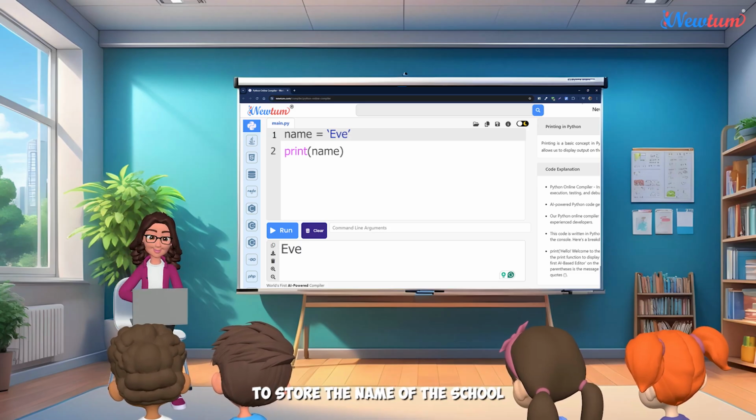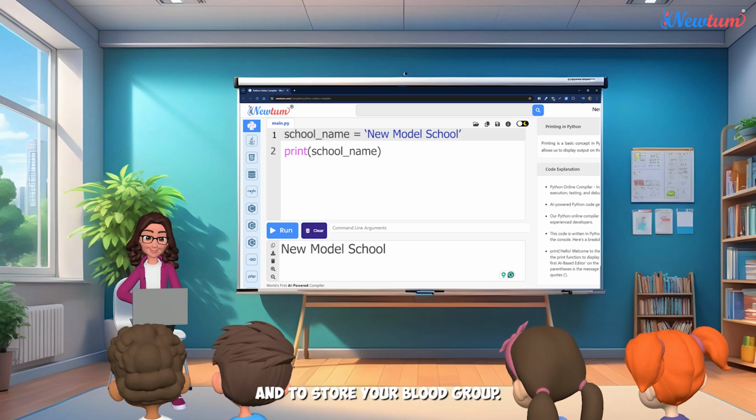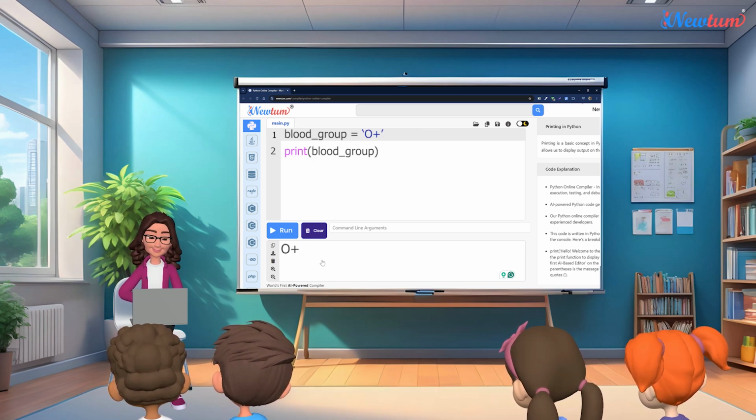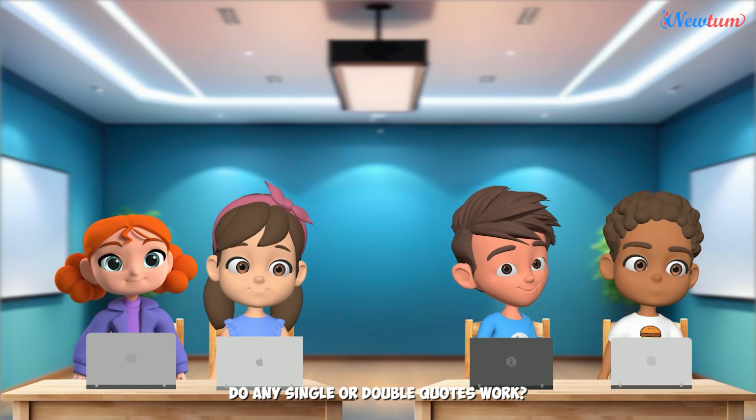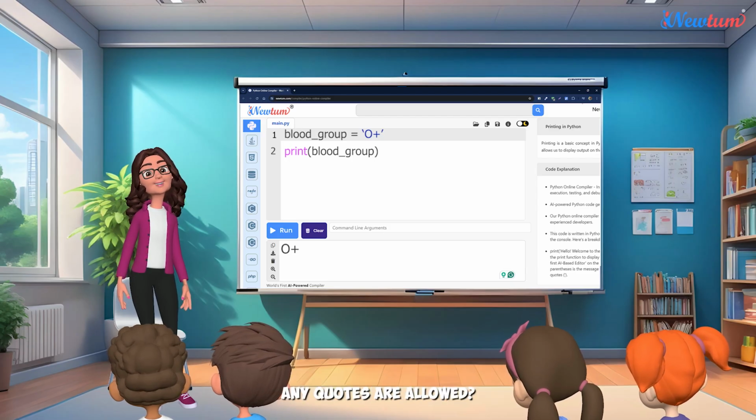To store the name of the school. And to store your blood group. Do any single or double quotes work? Yes, any quotes are allowed.